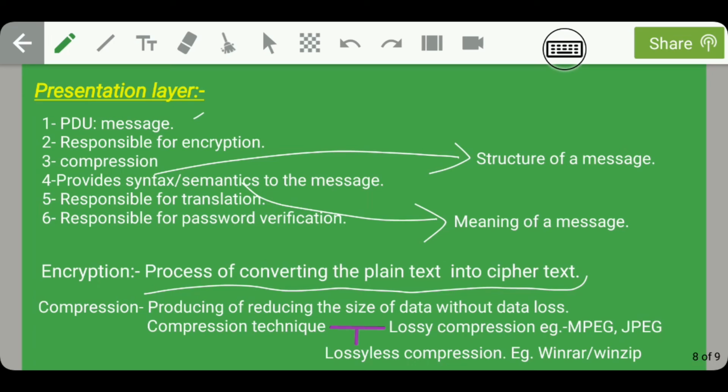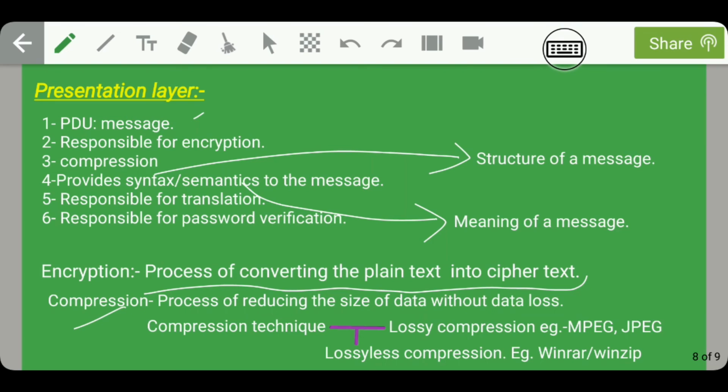Guys, this encryption terminology is generally used in network security or information security, and that we will see in the next lecture. Guys, moving on, next functionality of presentation layer is it is responsible for compression. So guys, this compression can be defined as the process of reducing the size of data without any data loss. Can be widely classified into two forms, that is lossy compression and lossless compression.